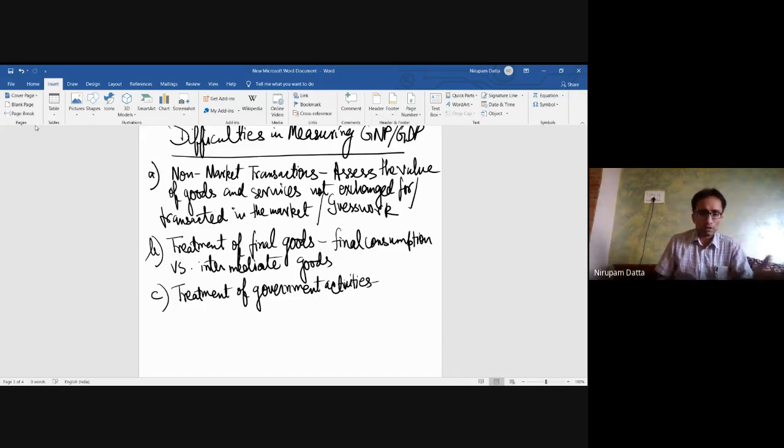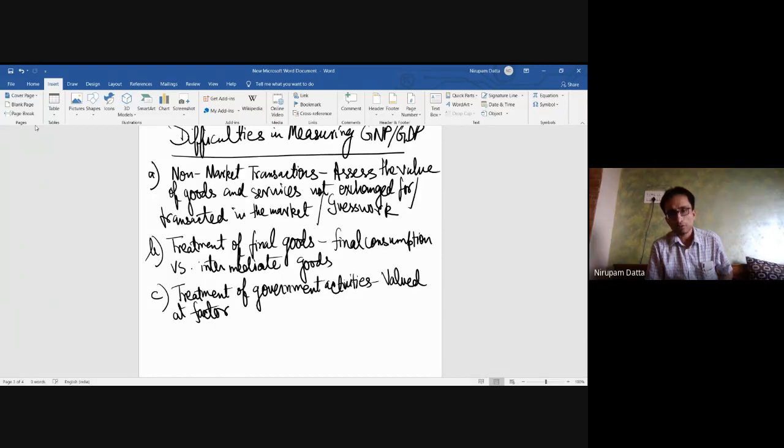So part of the government goods and services are not sold in the market, or you don't buy them from the government in any way. So how do you treat the value of those goods and services? Those goods and services are valued at factor cost. That means you're employing police, doctors, and teachers, and you're paying them wages at factor cost. So the value of goods and services provided by the doctors, police, administrative clerks, officers, and teachers, etc., will be valued at the factor cost, but not at the market price.